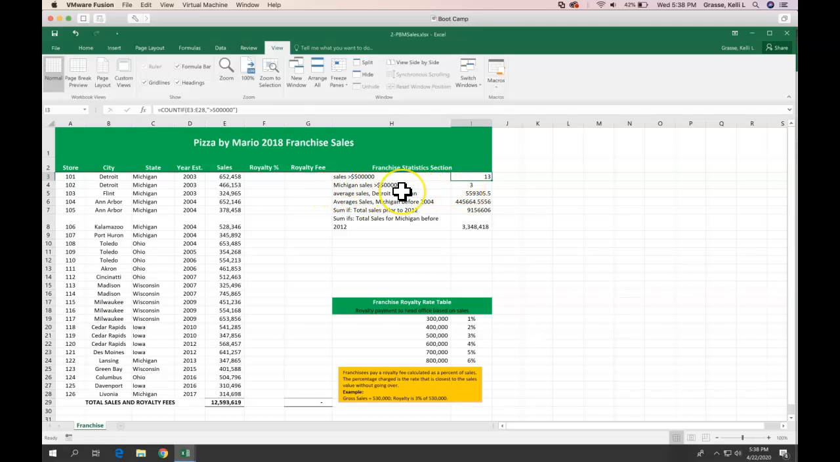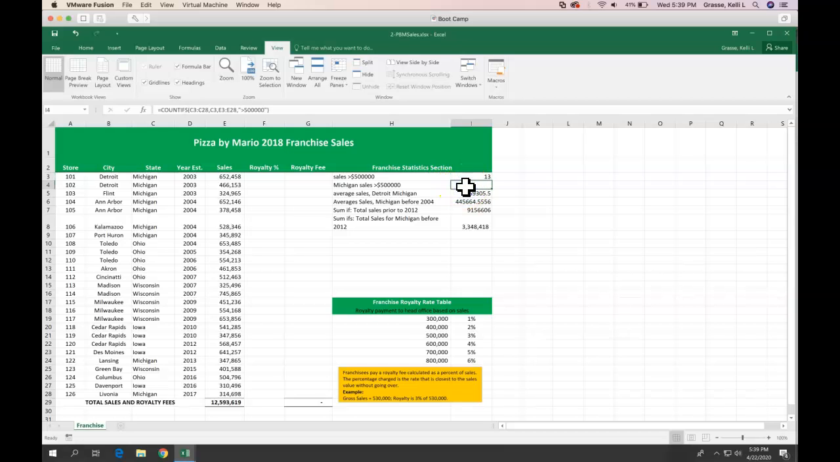Michigan's sales greater than 500,000 as well. Just a quick note as I'm talking through here, this is kind of hard to read because there's no commas in there. So I would put your commas in your 500,000 and just kind of clean this up with capitalization here. Sales should be capitalized, average sales should be capitalized, if should be capitalized, things like that. So just go in here and clean that up.